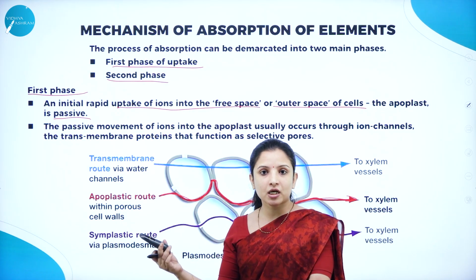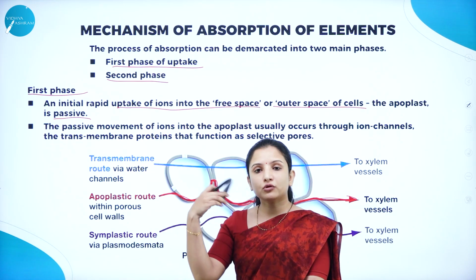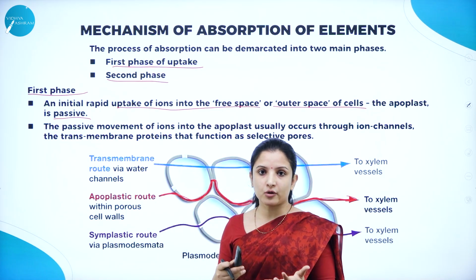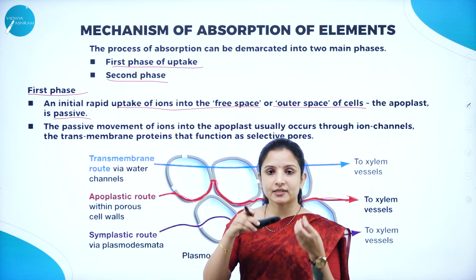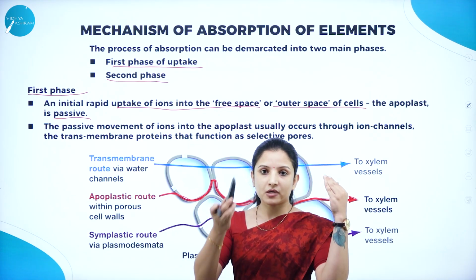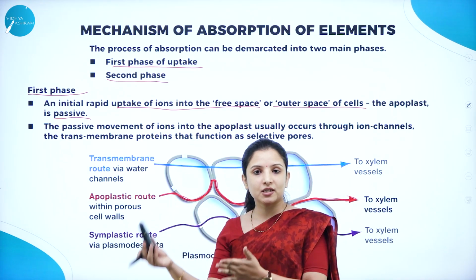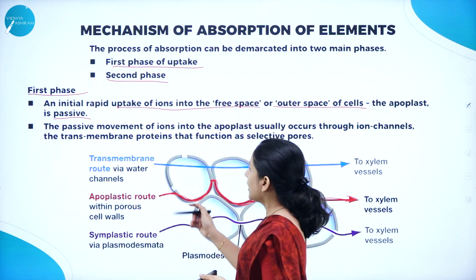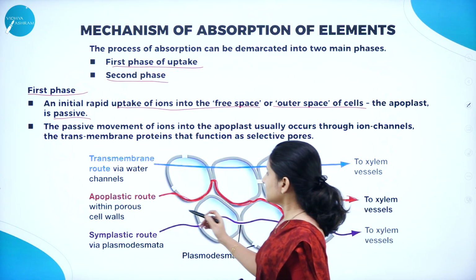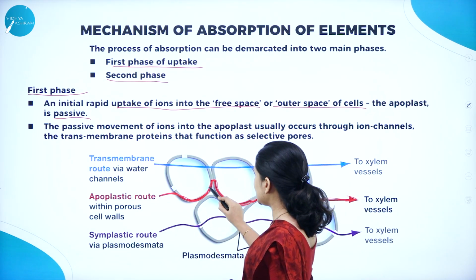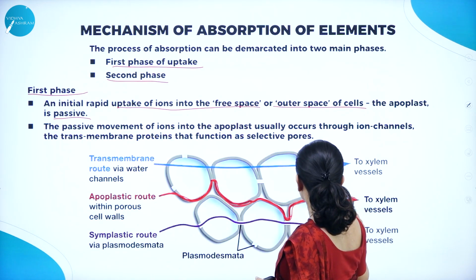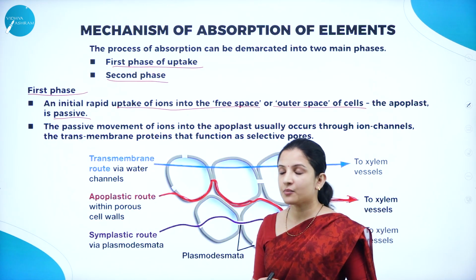Plants have not taken it. So it has to move to lower concentration, that is the plants, that is the root. The roots are the ones which absorb, right? So from the soil, wherein there is a higher concentration of the minerals, the ions are moving towards a region of lower concentration and reaching the xylem by an apoplastic route, that is through the cell wall. As you can see, through the cell wall between the cells, they are traveling like this. So that is why it is called the apoplastic pathway.